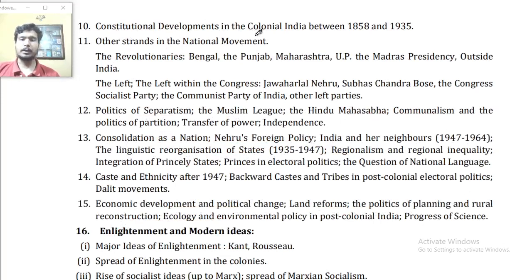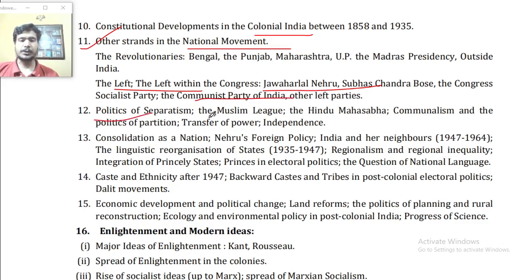Constitutional development in colonial India between 1858 and 1935. Point number 11. Other strands in the Indian national movement. The revolutionary movements in Bengal, Punjab, Maharashtra, UP, Madras Presidency, and outside India. The left wing within the Congress, Jawaharlal Nehru, Subhash Chandra Bose, and the Congress Socialist Party, the Communist Party of India, and other left parties.